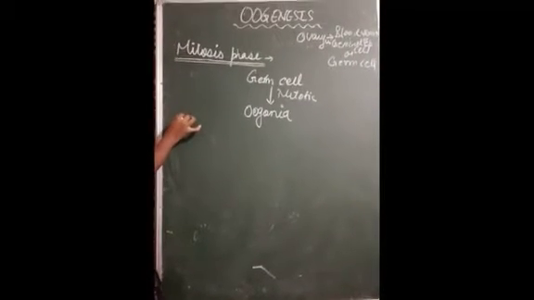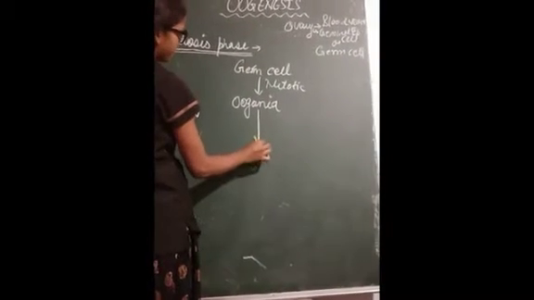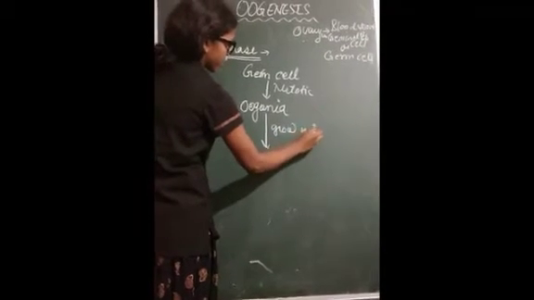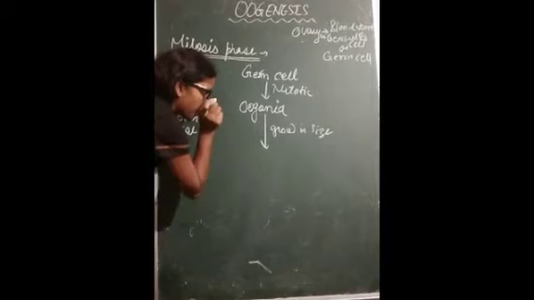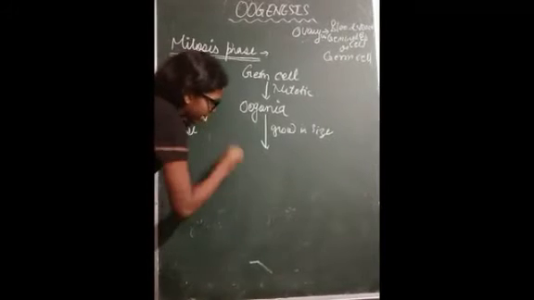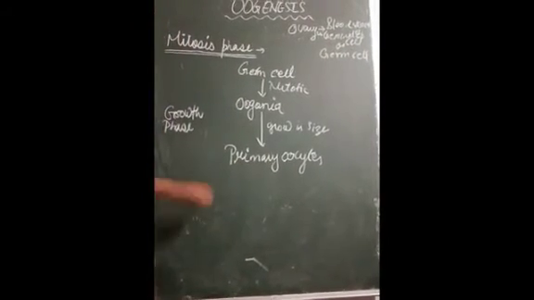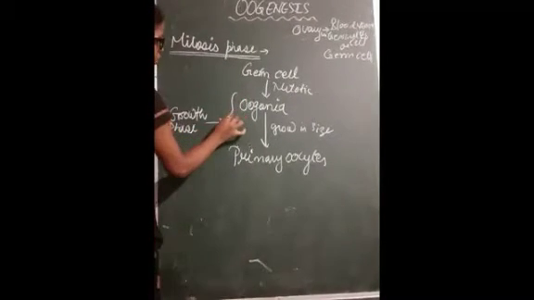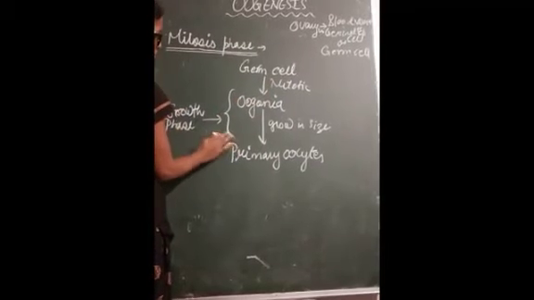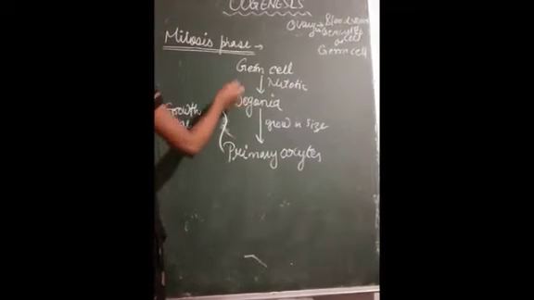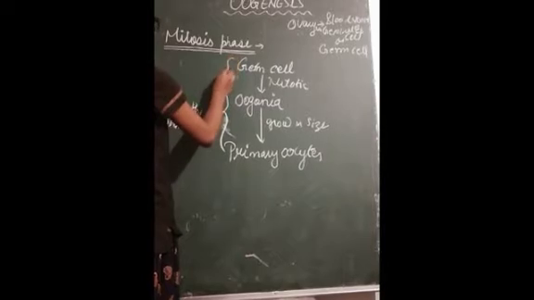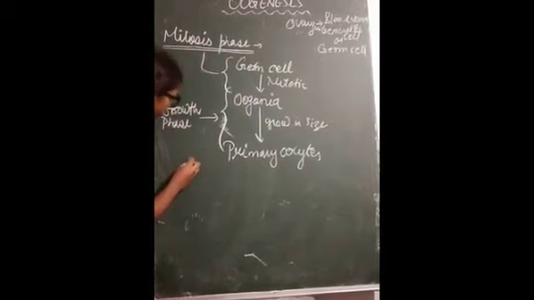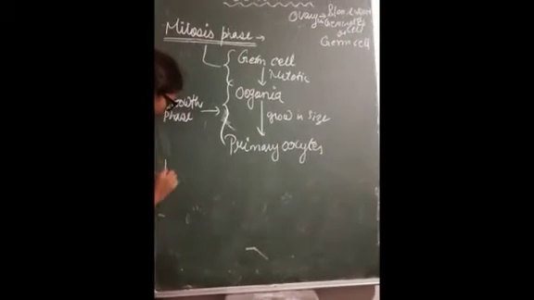Now next is the growth phase. Oogonia will grow in size to form the primary oocyte. Okay, primary oocyte is formed. This was the growth phase. Till here it was the mitosis phase. Now next we will see the meiosis phase.